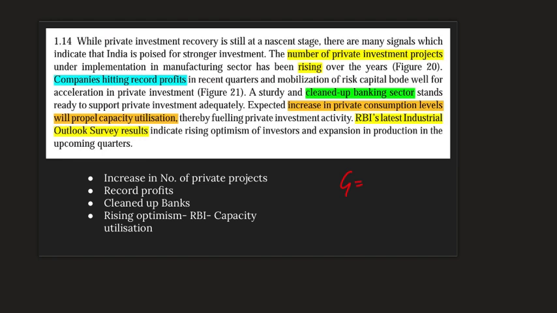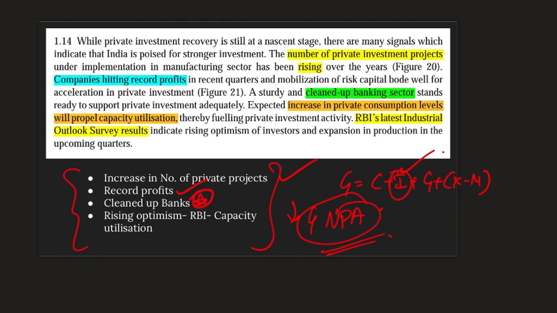Now, when we're talking about GDP growth, we are talking about the second aspect, that is investment or gross fixed capital formation. So what HFIs or high frequency indicators does our economic survey use to say that investment is also increasing? Basically four: increase in the number of private projects, that is more and more startups are increasing and they are even recording profits. For the first time in 6 years, we have seen the fall in gross non-performing assets. This is a very healthy trend.